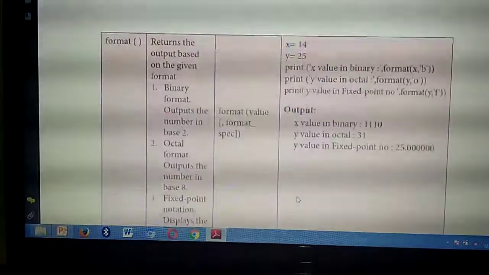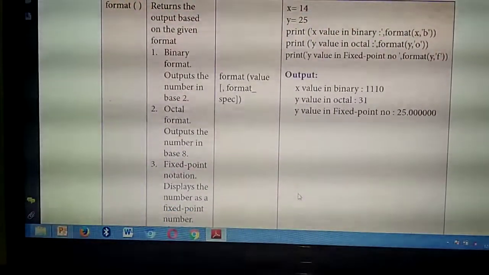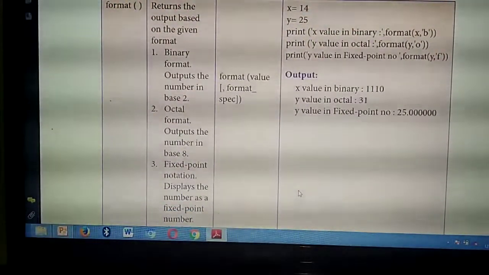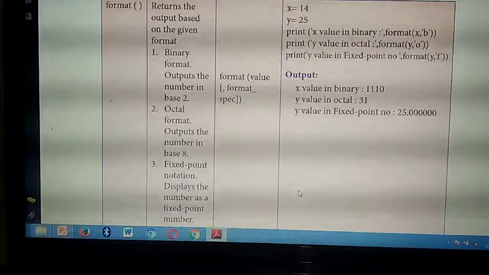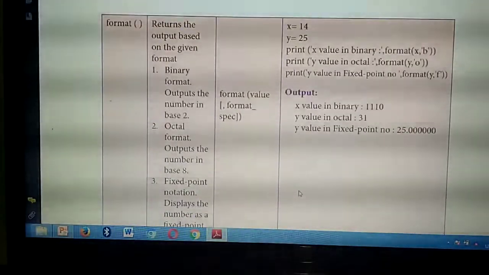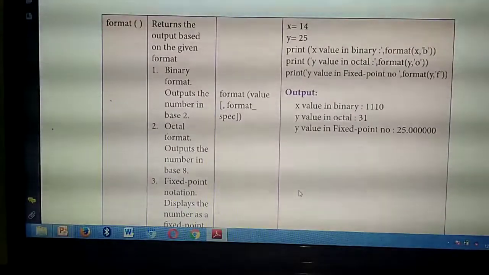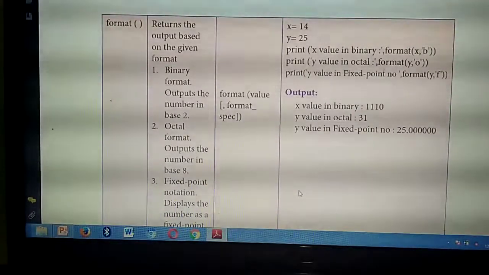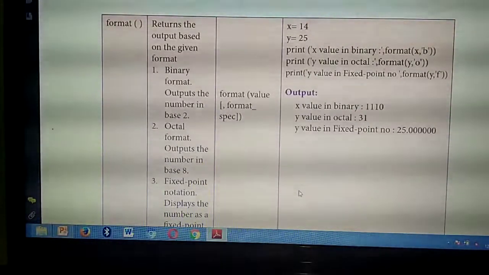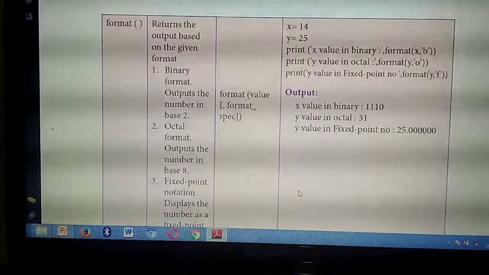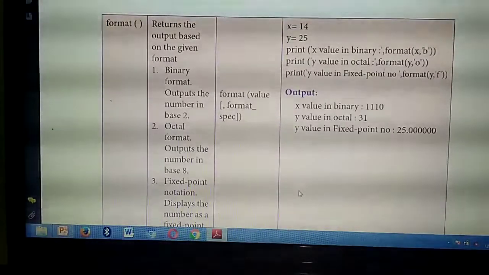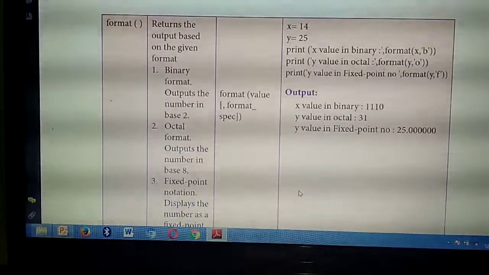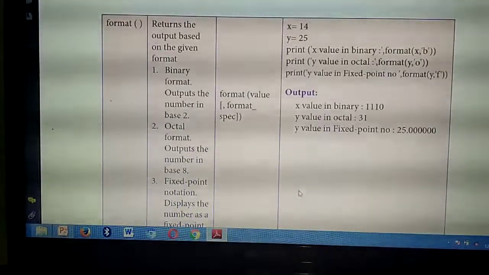Okay. So the next function is the format function. The format function is mainly used to tell in which format a given number is. You have already studied in BINF. BINF means binary format, it will return the output in binary format. Likewise, the format function will return which format the particular given number belongs to, either binary number, octal number, fixed point or hexadecimal number.